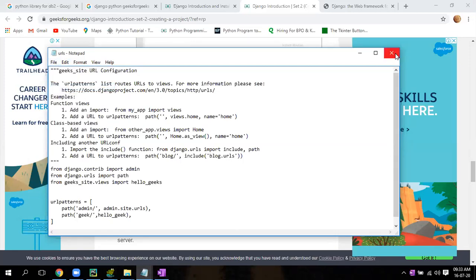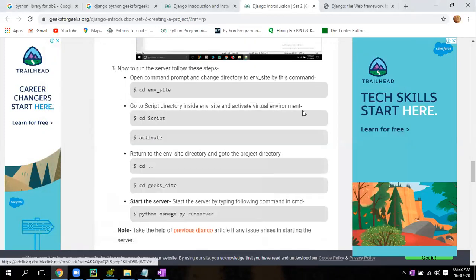Okay, don't close. Let it. We need some work also. Just minimize. Now, CD ENV site. Now we have to do this. We have done previously, right? The configuration. So these 2-3 steps you have to do. After doing some changes in the script, you have to run this again.